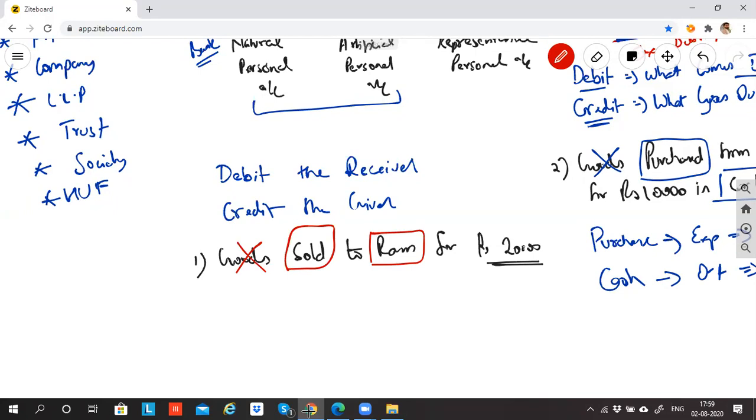First of all, is it a business financial transaction? Yes, sir. This transaction is happening between business and Ram, so it is a transaction. Second, it involves 20,000 worth of money. Third, it is happening in the course of business. So hence it is a business financial transaction.